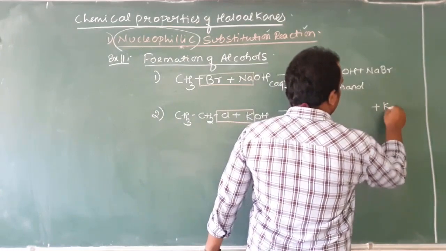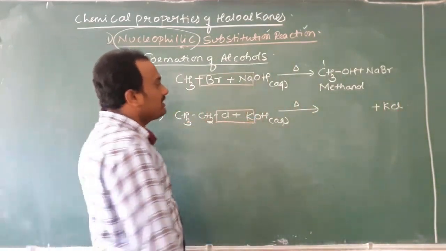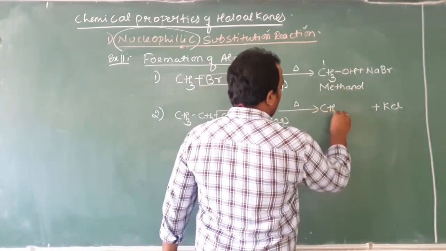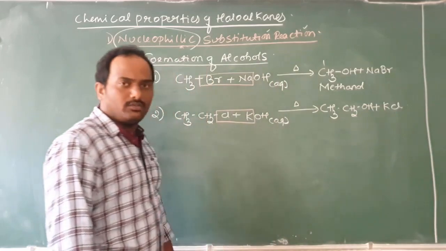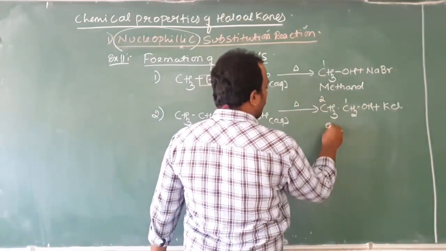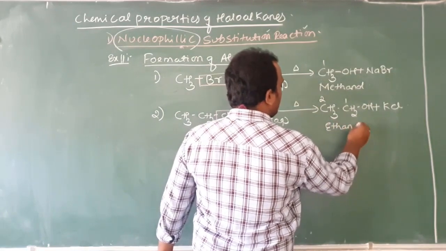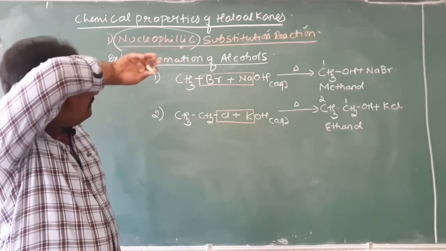First I will write KCl. Then what is left out? CH3CH2OH combined, I will write it as CH3CH2OH. You can even write C2H5OH, no problem. That also holds good. Now the two carbon atom alcohol comes from ethane, the ending E is replaced by the suffix OL. Therefore, the alcohol you are getting is ethanol.